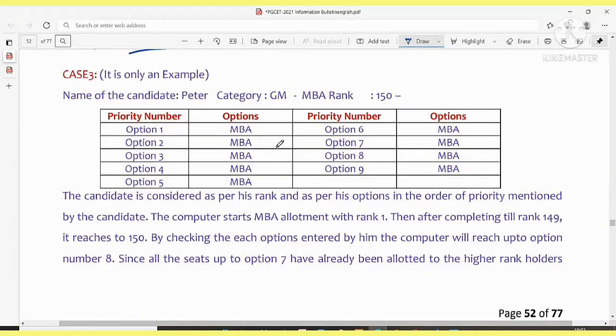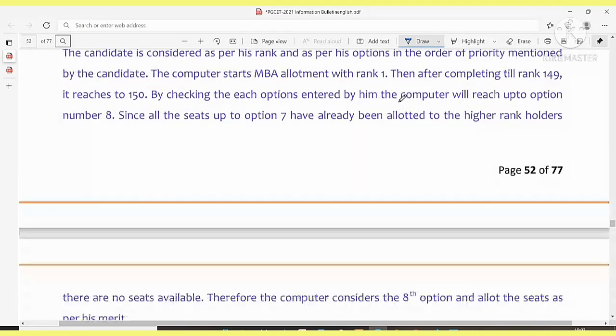One more example is also given, purely for MBA. Again you will be asking, Akka, I just wrote MCA, is it going to be a problem? No. If you have written MCA and MBA but you're not interested in MCA, and you are interested in MBA, give only MBA. Or if you have written both and you're not interested in MBA, give only MCA, no problem at all. And the rank is taken, and it will be allotted.